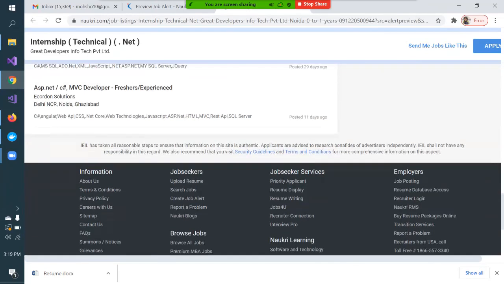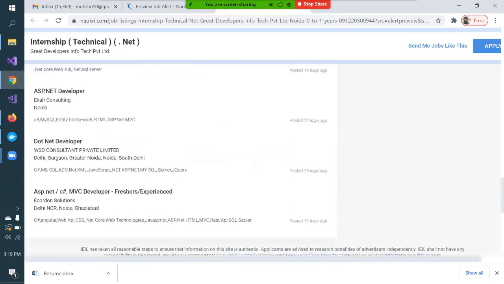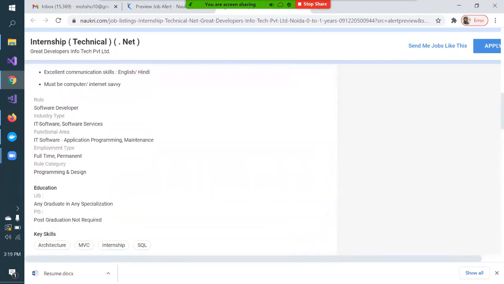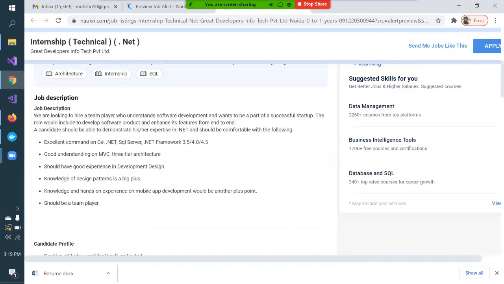And if you think you have some of the skill sets but have not written them on your resume, then you can always update your resume on the fly and upload it on Naukri and other job portals. Ensure that this skill set is mentioned on your resume, because this is the must-have skill set the employer is looking for. The employer is looking for the MVC skill set, so it must be written on your resume if you have it. If you have it, just mention it.